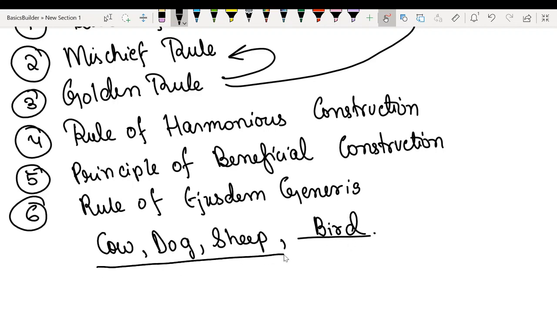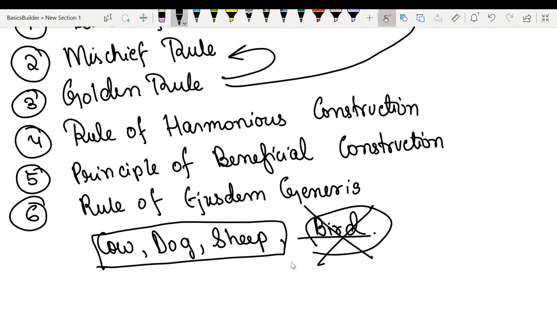So obviously we can see that all these are animals and now we have a bird. So that is wrong. The next word will be something related to an animal. So this is the meaning of ejusdem generis. That the words are relating to what the other words are written and they are not something else.